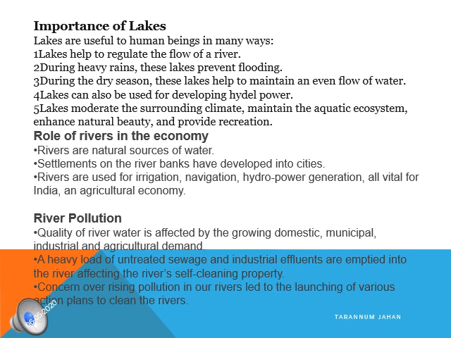So in this chapter we have seen the two divisions of the rivers in India, that is the Himalayan rivers and the Peninsular rivers, and we have discussed each of the three major big Himalayan rivers. We have discussed all the peninsular basins found in the peninsular region, all the peninsular rivers flowing in that region, and we have seen the lakes, how these lakes have been formed through the melting of the glaciers. Now let us see the importance of these lakes and rivers in the economy, and how we are polluting these rivers.